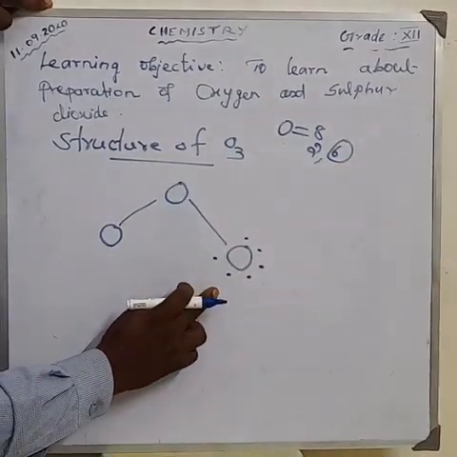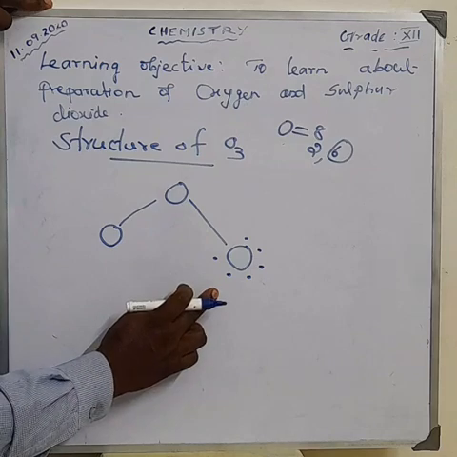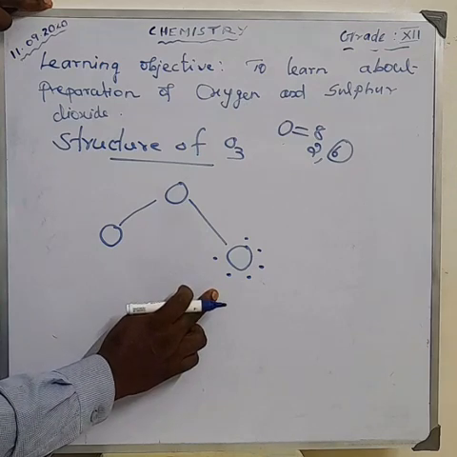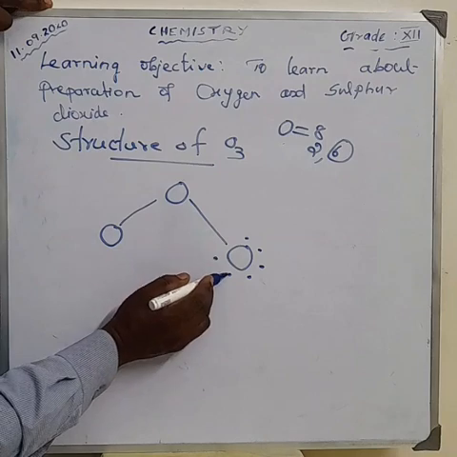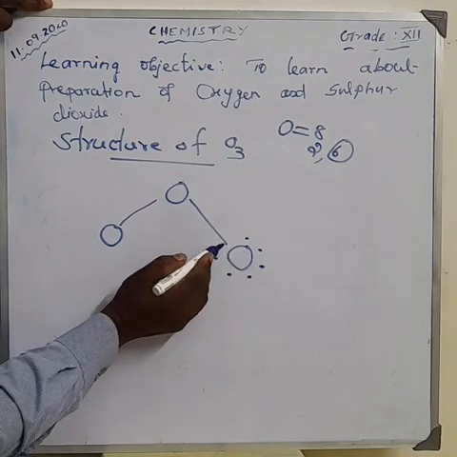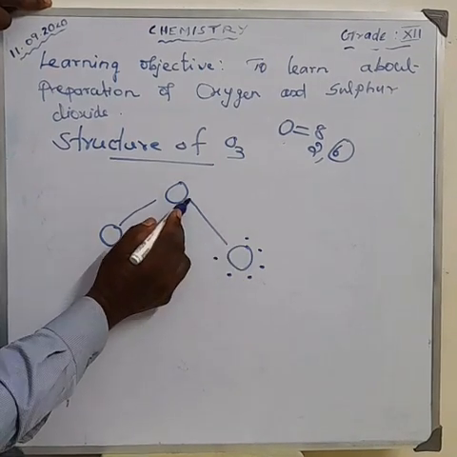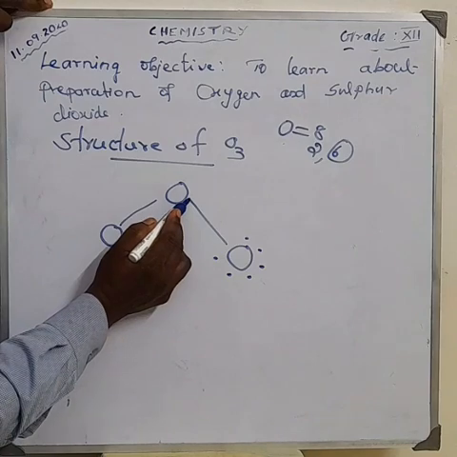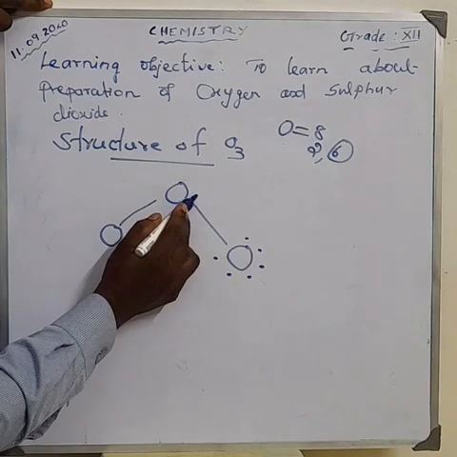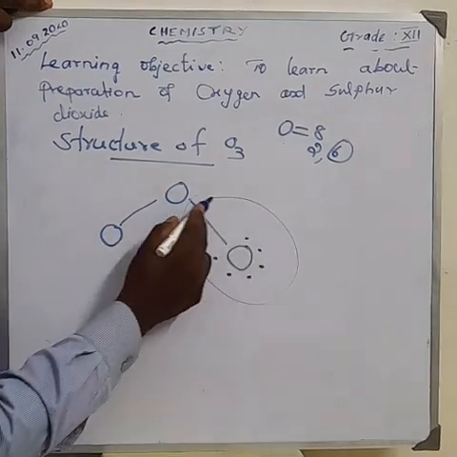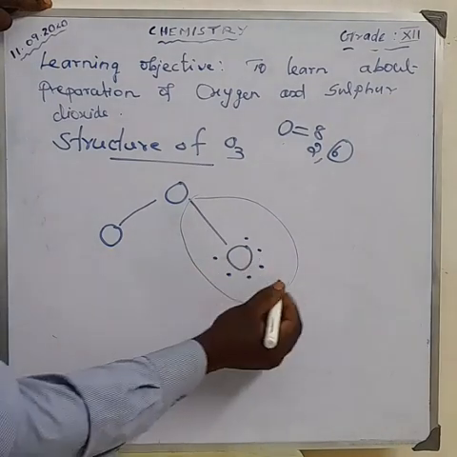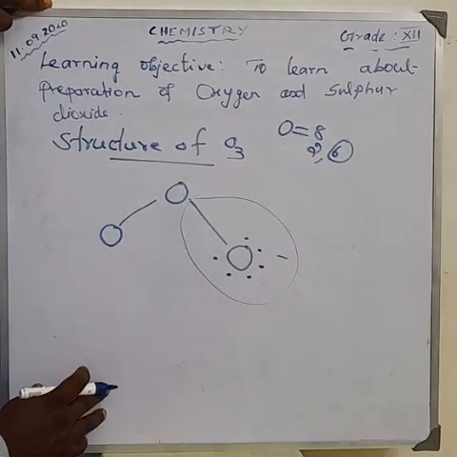To attain the inert gas configuration, it needs 8 electrons. So we include 7 and 8 here, and this oxygen acquires a negative charge.